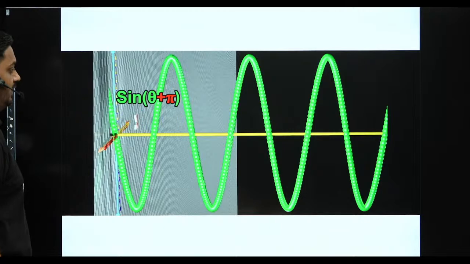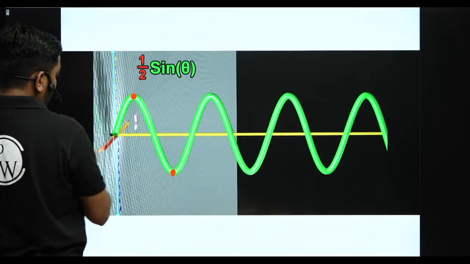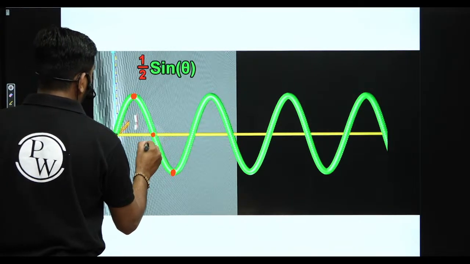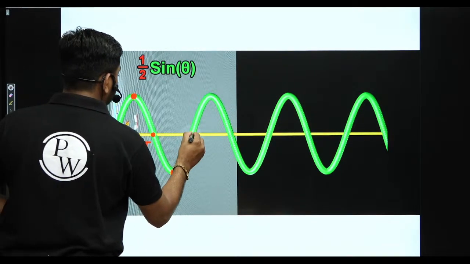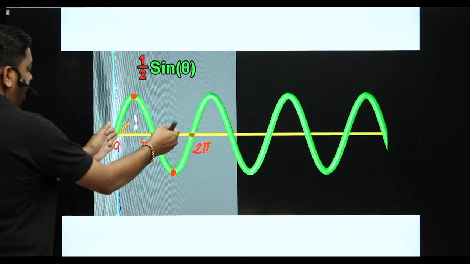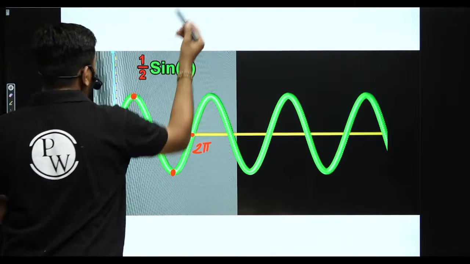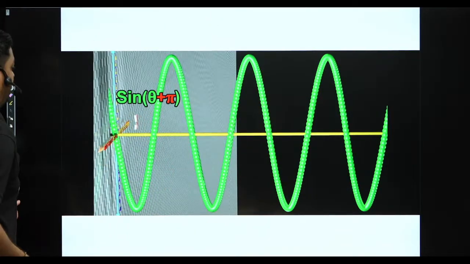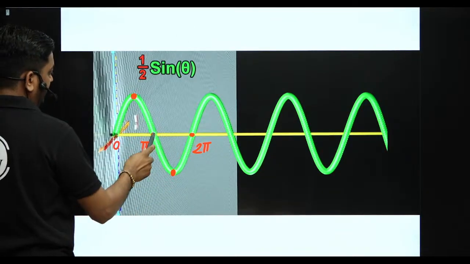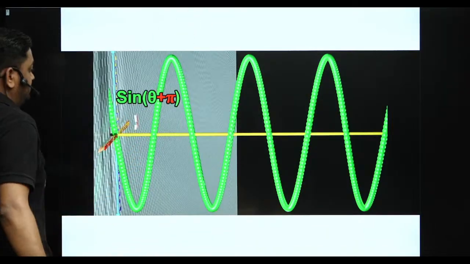This is 0, this is angle pi, and this is 2 pi, guys. Shifting this sinusoidal signal left by pi, it becomes sine theta plus pi. So simply this is the additional phase angle.